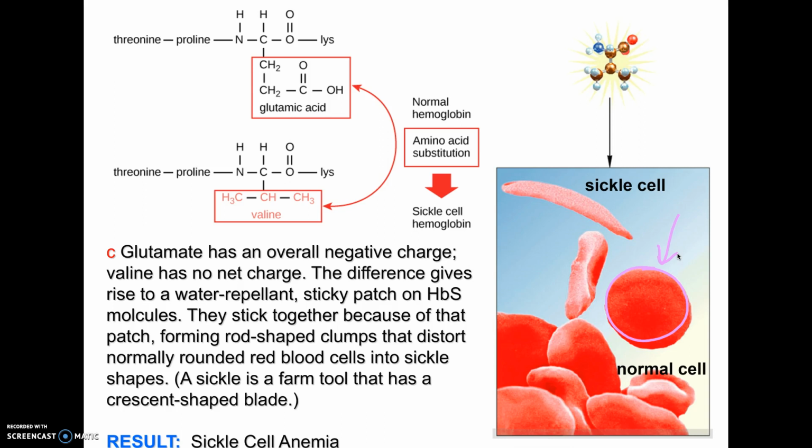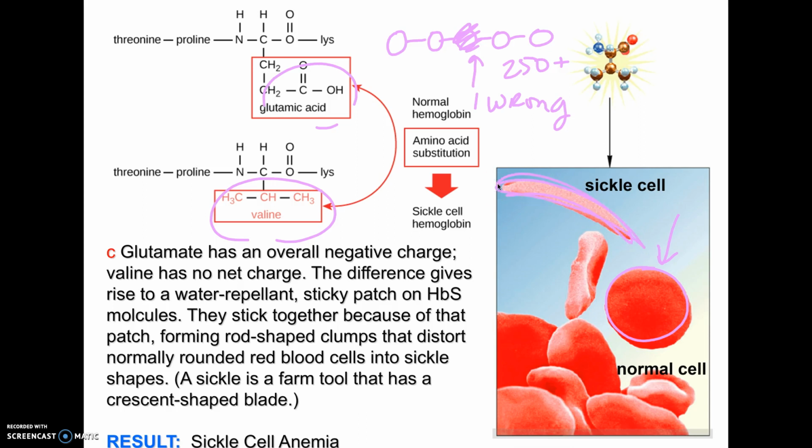In the sickle cell anemia mutation, the DNA has the wrong instructions. And those instructions make a protein, the hemoglobin protein, and it's something like 250 amino acids long. Just one of those amino acids is wrong. It has the wrong R group. And they show the example here. It has valine instead of glutamic acid. That's not really important. The bottom line is, by changing that one amino acid, because of the DNA instruction being incorrect, the cell folds up wrong. And this is what a sickle cell looks like. It doesn't carry oxygen well. It can actually clog up the blood vessels.